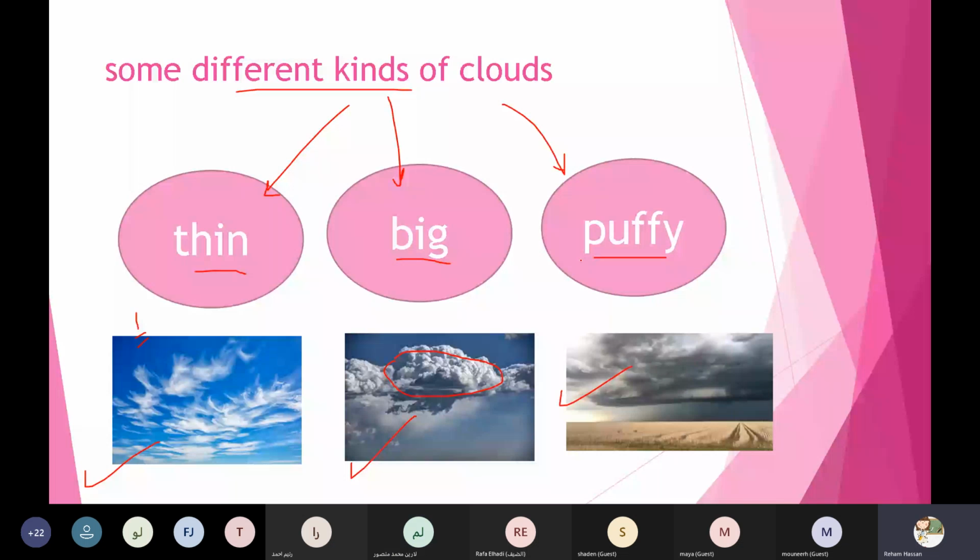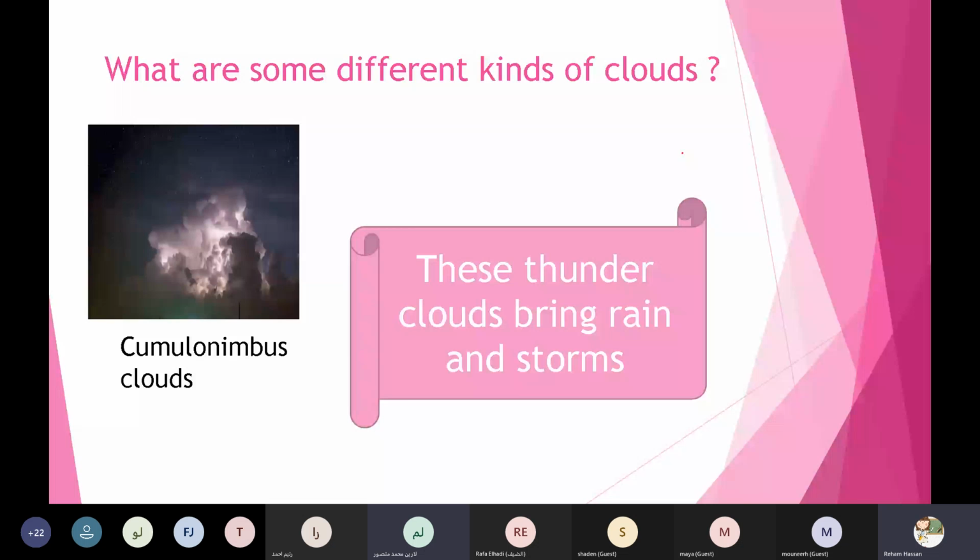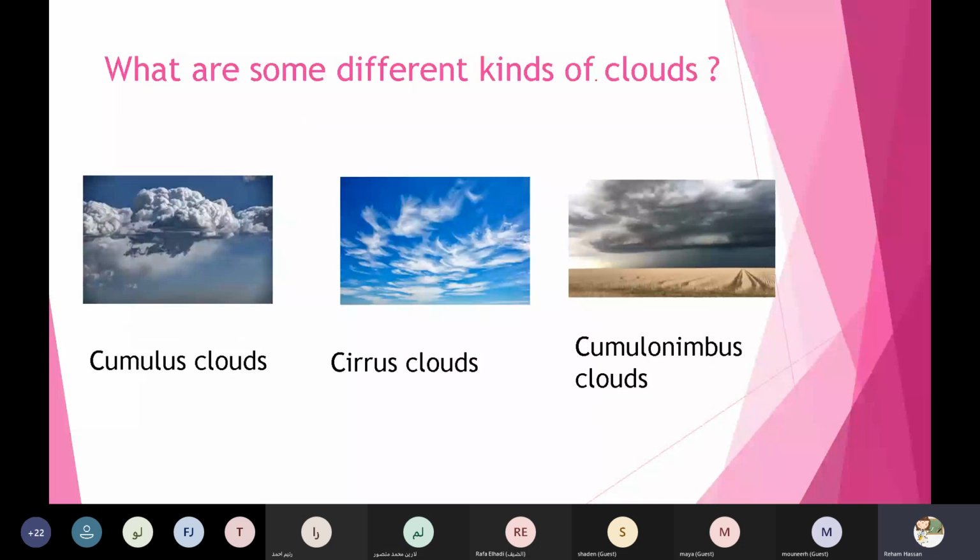Thin, big, and puffy. Thanks a lot, honey. So maybe thin, big, or puffy. These are the different kinds of the clouds, okay? But it's not important to learn these names, but I want you to be able to describe the clouds by the picture, okay?